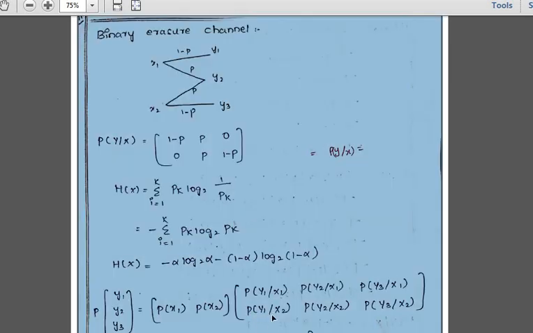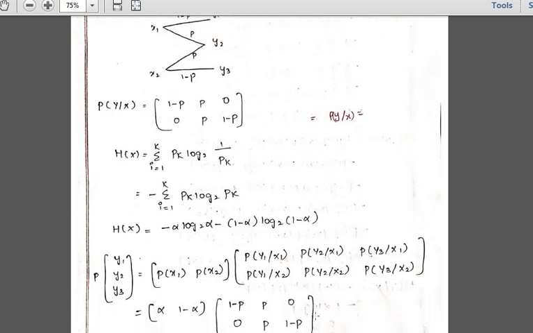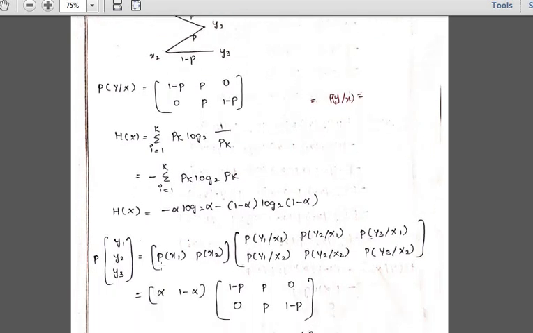We concentrate here on this part, and again I am relating to this one because I am just substituting over here. So p of y1 given x2 means probability of getting y1 when you are applying input x2. Is there any probability? No. So obviously you will be getting 0 over here. What is the probability of getting y2 output when you are applying x2 as an input? That is p. Probability of getting y3 as an output when you are applying x2 as an input, that is 1 minus p. So your p of y by x, that is a matrix representation, you will be getting this one. And what I have said, p of x1 and p of x2 are alpha and 1 minus alpha. That will be given in the problem itself.